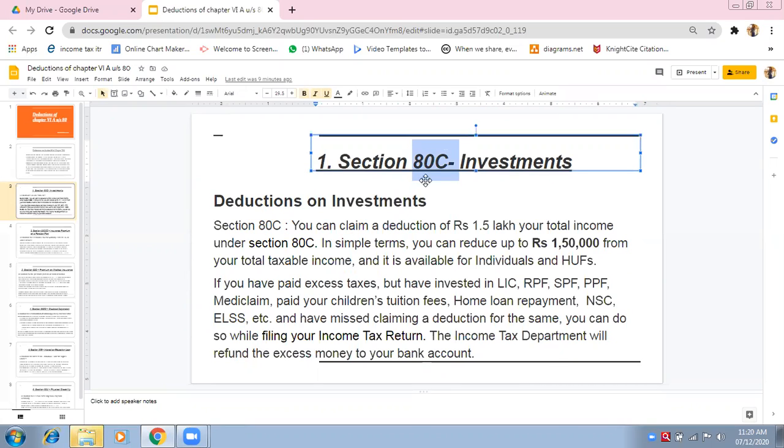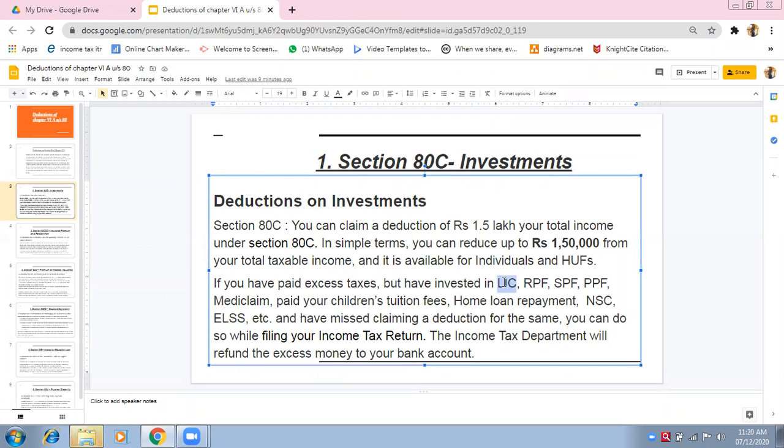The correct answer will definitely be 80C, because it is related to the investments that you are doing for your future. LIC is a type of investment for your family's future. NSC, National Savings Certificate, is also a type of investment. ELSS is a type of investment that you do in equity shares.